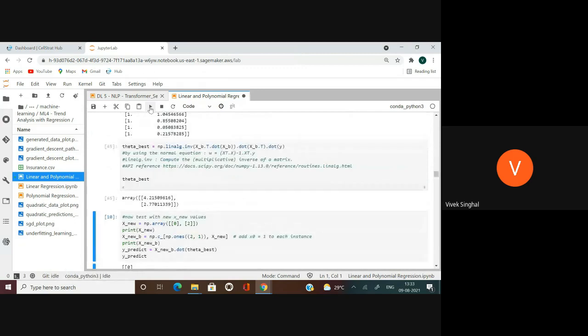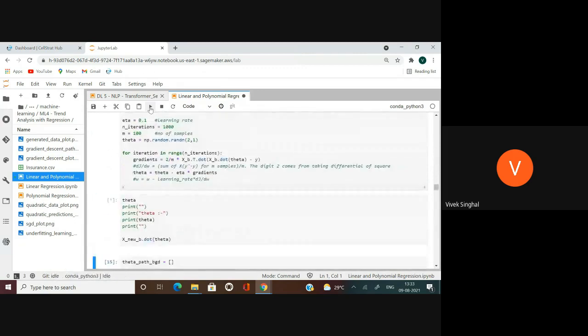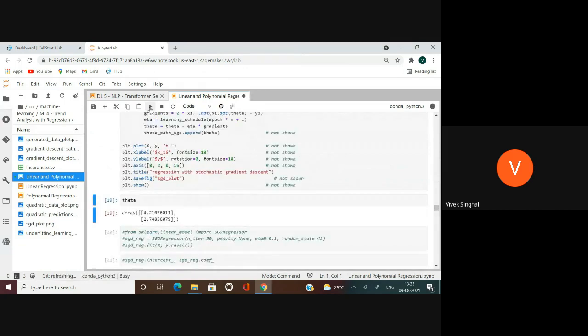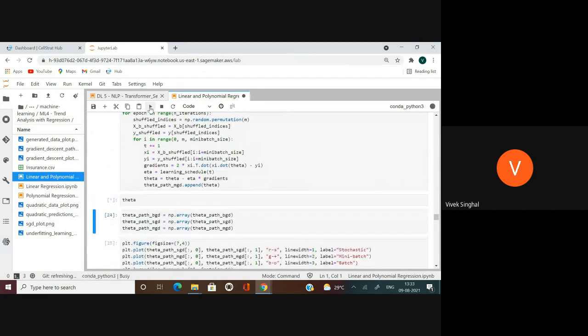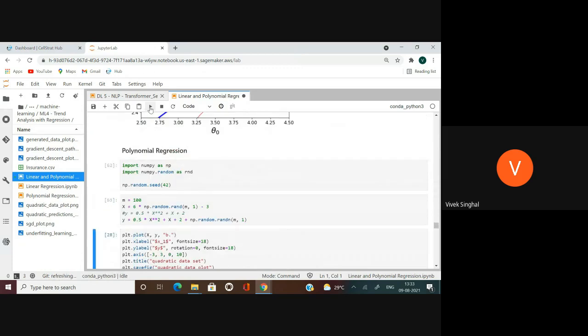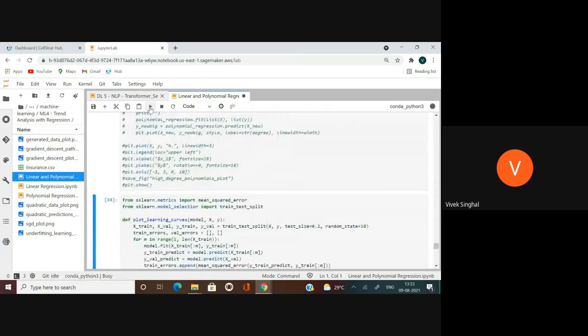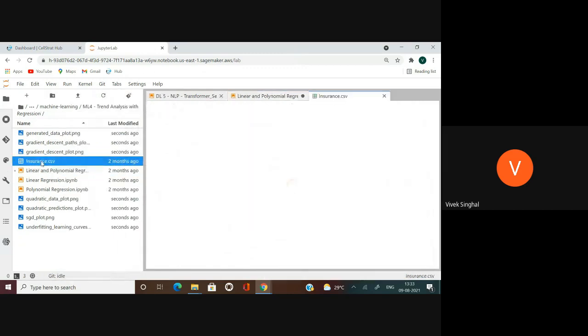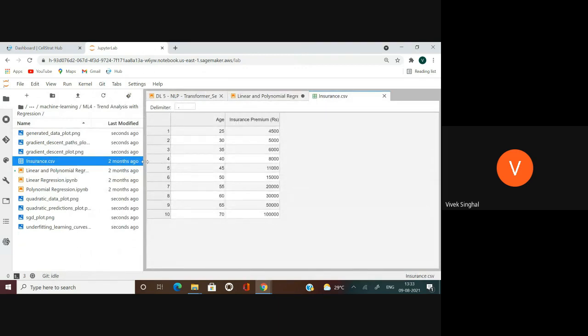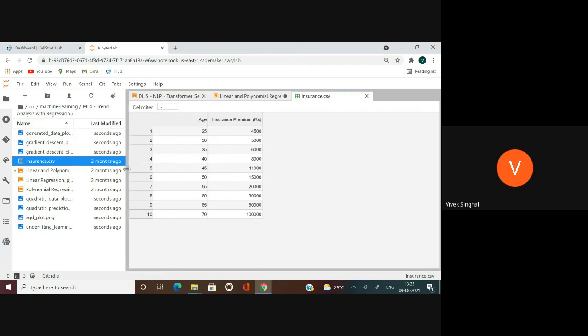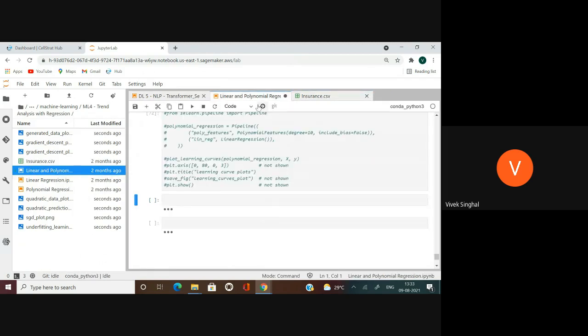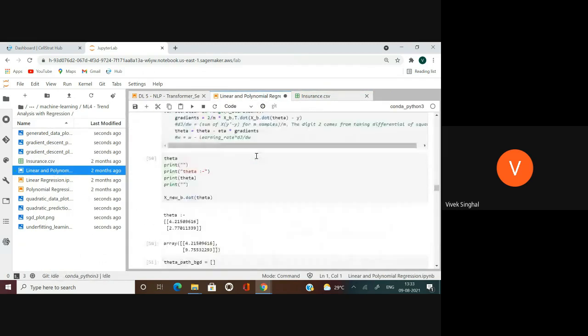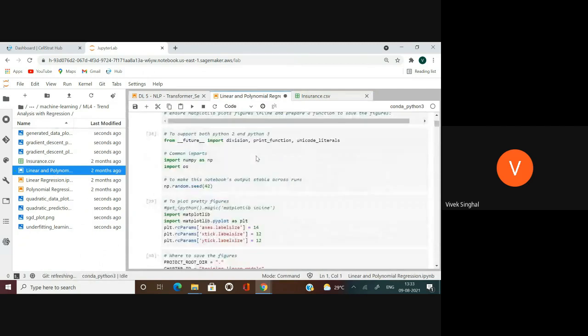So this is doing regression modeling, right? Those who are AI and machine learning developers can understand this code and easily jumpstart their AI development. And these projects here are certified to run on this platform. This is the data set this regression is trying to solve. It's doing a regression line fit on this data set, age being the input feature and insurance premium being the dependent feature, or the Y feature, right? So it's so easy to start on this platform and just start running your AI projects.